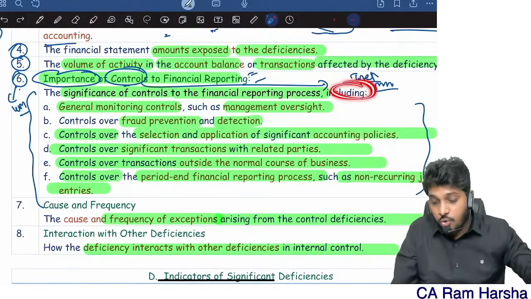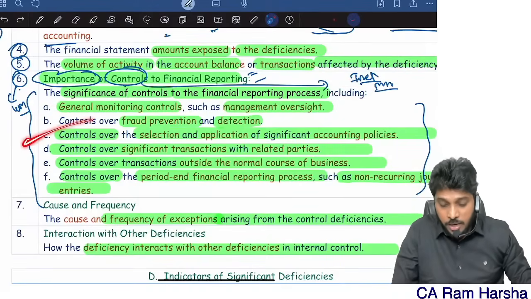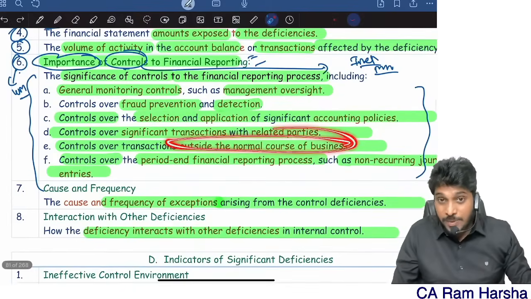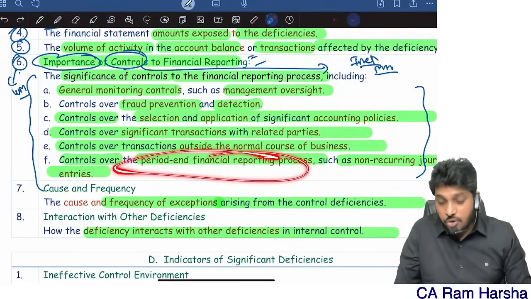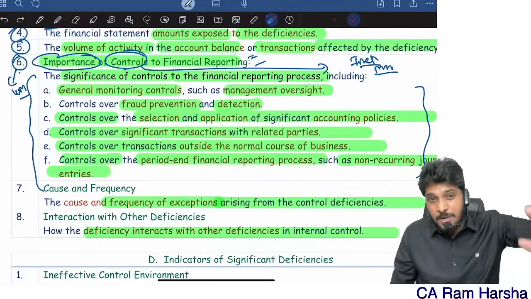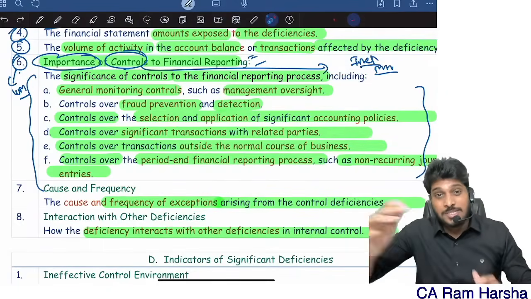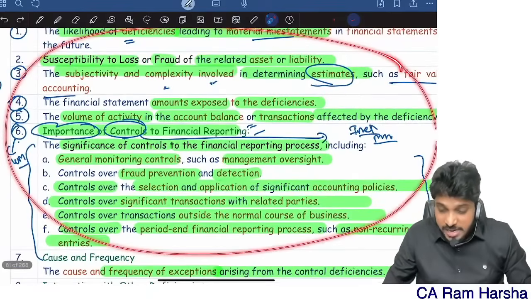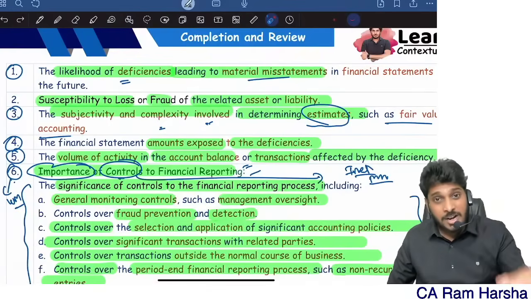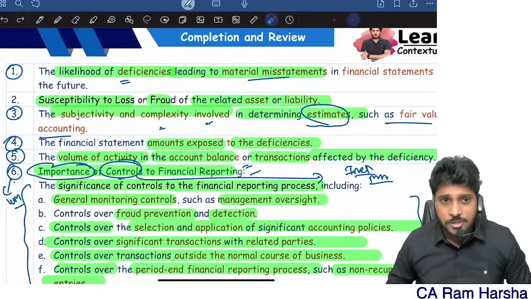Which controls? For example, general monitoring controls such as oversight of the management, controls over fraud, controls over application of accounting policy, controls related to related parties, controls over transactions outside the normal course of business, and controls on the period-end financial reporting process such as non-recurring journal entries, like outstanding entries, prepaid entries, all that. These are examples of controls related to financial reporting, various factors which the auditor takes into account to determine whether a deficiency is a significant deficiency or not.